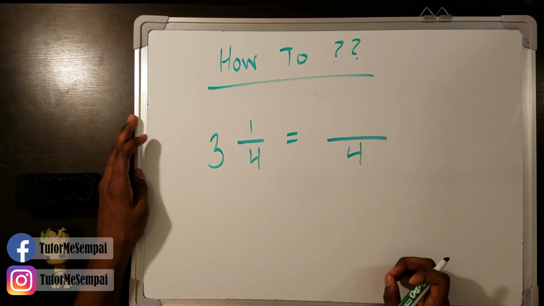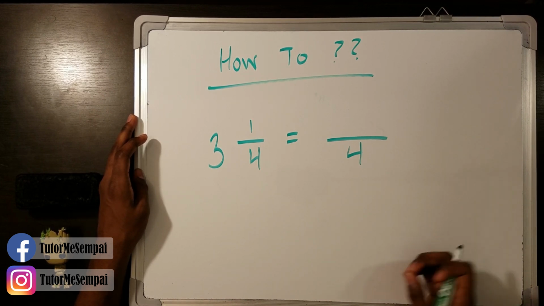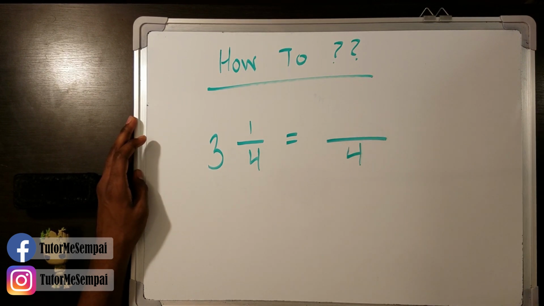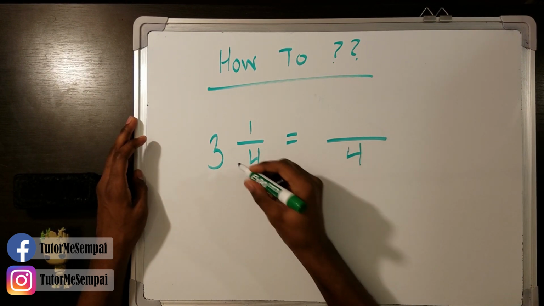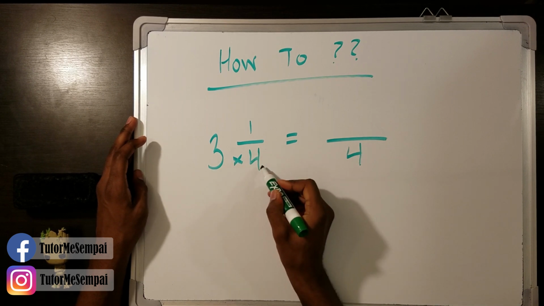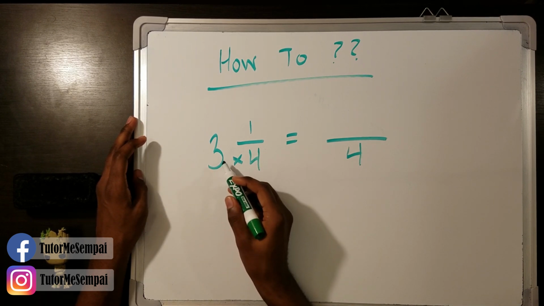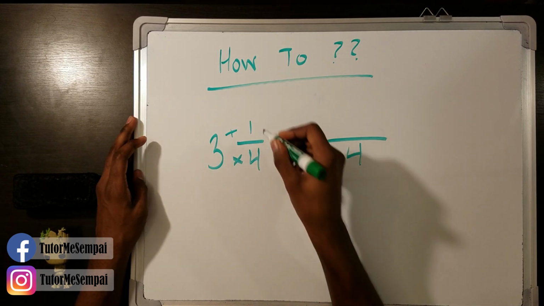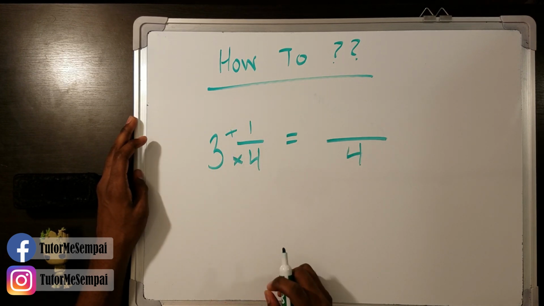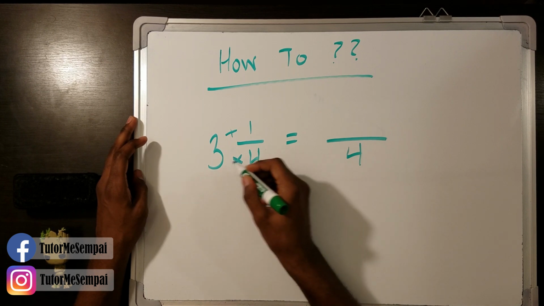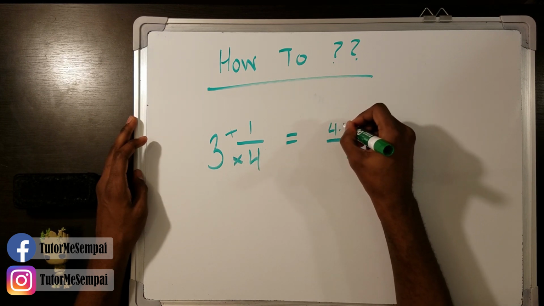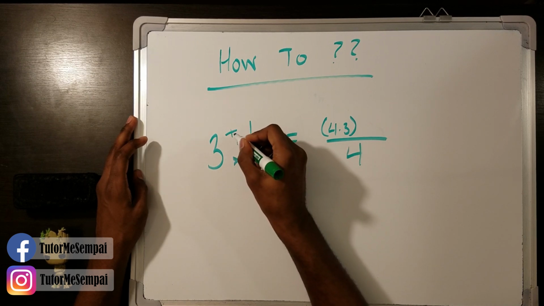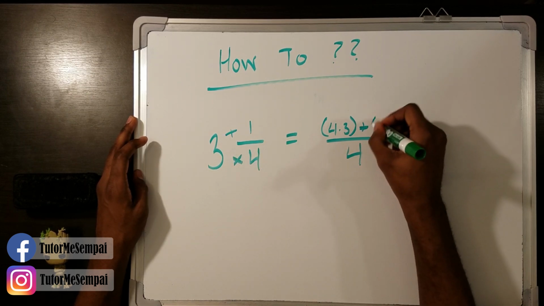Now that we have that step out of the way, we can move on to the next step, and that's where the fun happens. In order to find the numerator of our improper fraction, we're going to have to multiply the denominator times the whole number, and then we're going to take that result and add it to the numerator of our mixed number. So what that looks like is 4 times 3, put that in parentheses, and then take that and add it to 1.